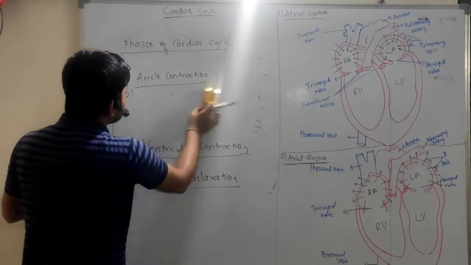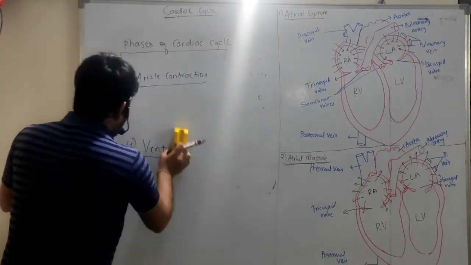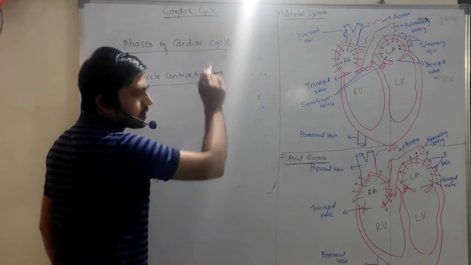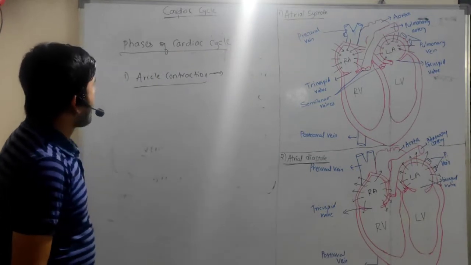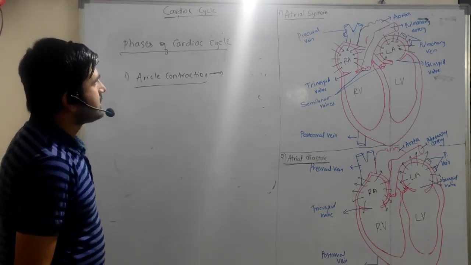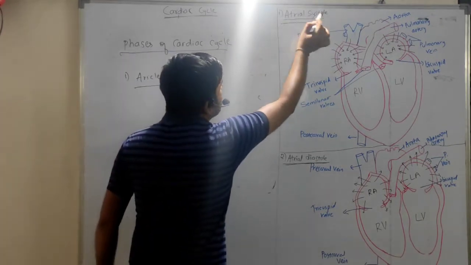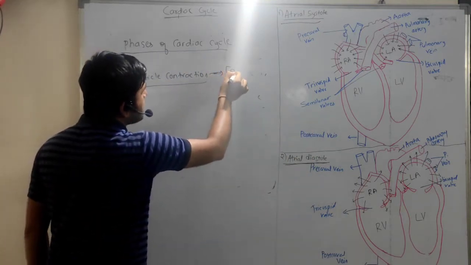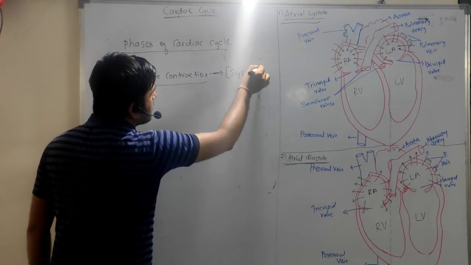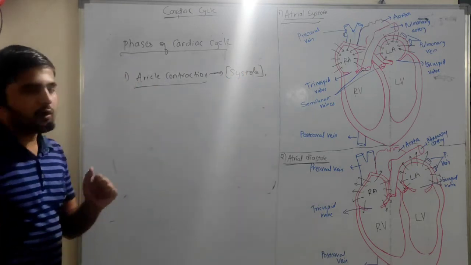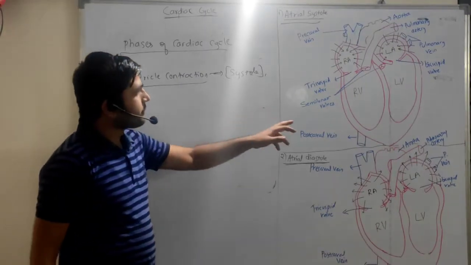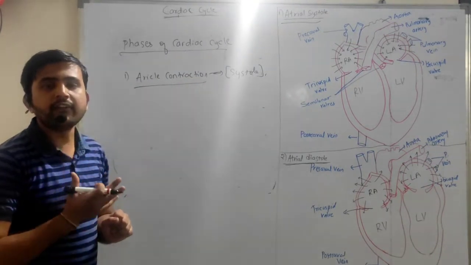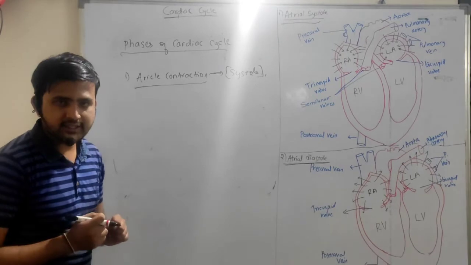The first one is auricle contraction. So what happens exactly in the auricle contraction? See the figure here. This is the auricular systole. Contraction is also called systole. In auricular systole, the auricle is initially filled by deoxygenated blood.